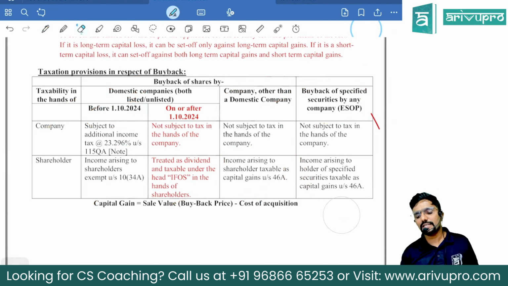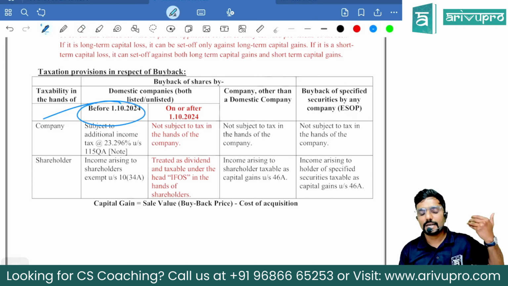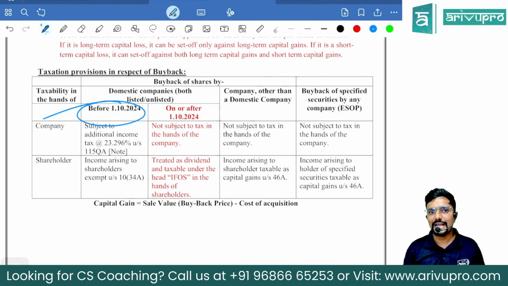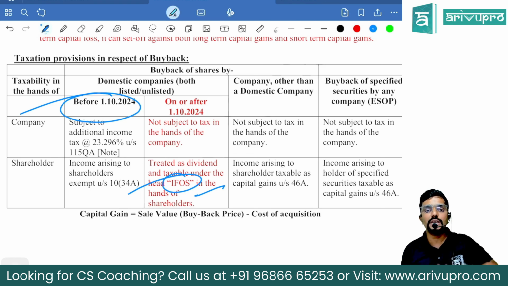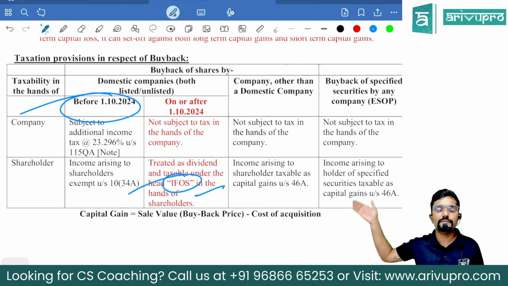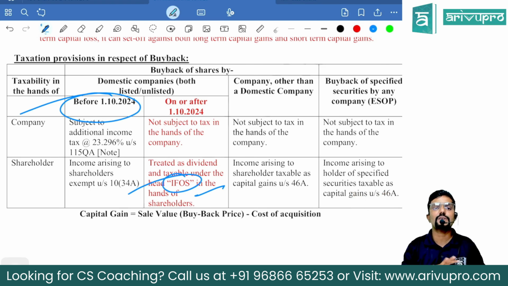Guys, if the buyback happened before 1st October 24, then the company was the one liable to pay tax. But now they have changed it. From 1st October, the shareholder will pay tax. Under which head? Income from other sources. Only the nature changed. It was capital gains before. Now they have made it income from other sources.